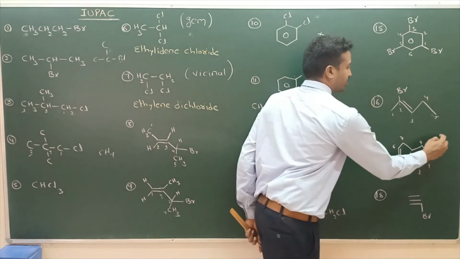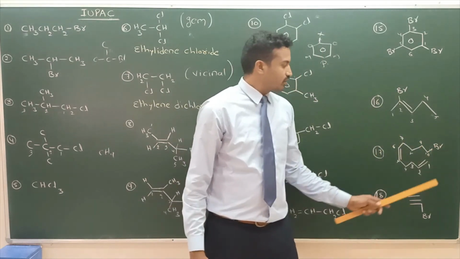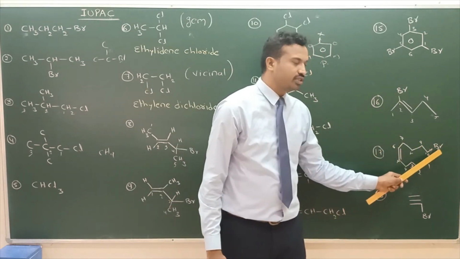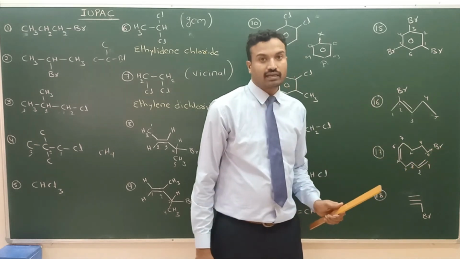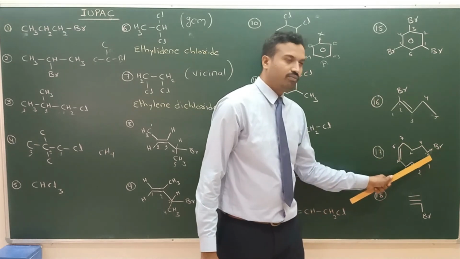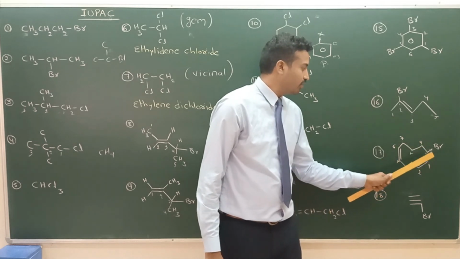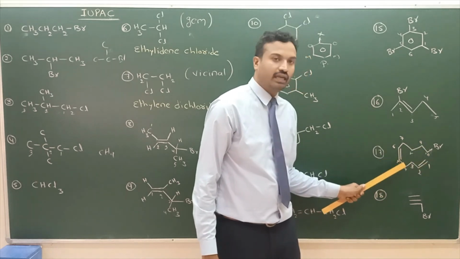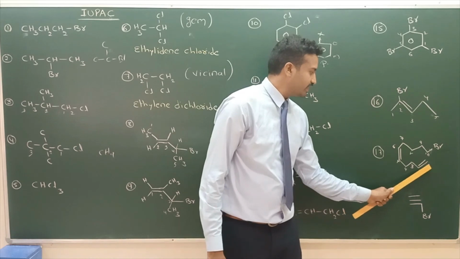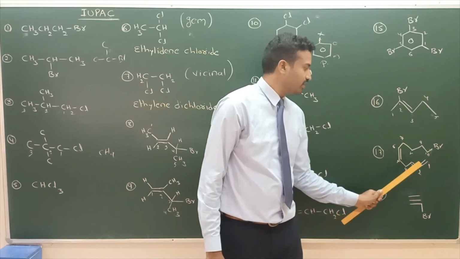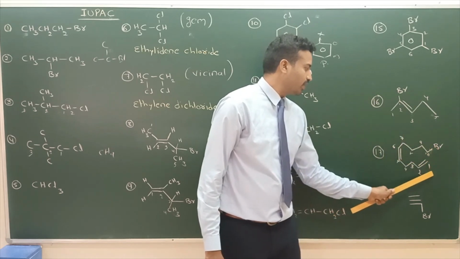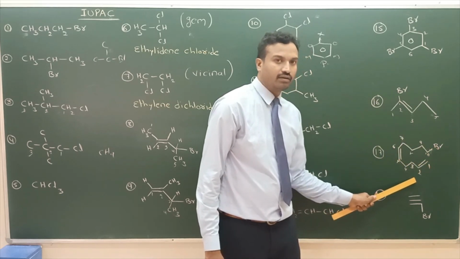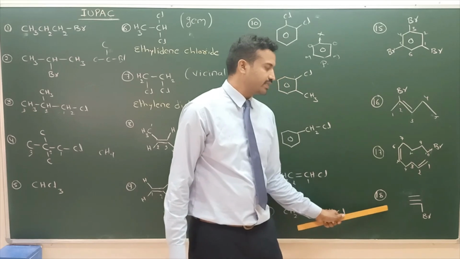Here carbon is absent, bromine is there. So the first substituent, at 10th position, bromine is there. 10-bromo, 10 carbons, dec. Double bonds at first carbon and fifth carbon, 1,5-diene. So 10-bromodeca-1,5-diene. This is about 17. Next, 18.